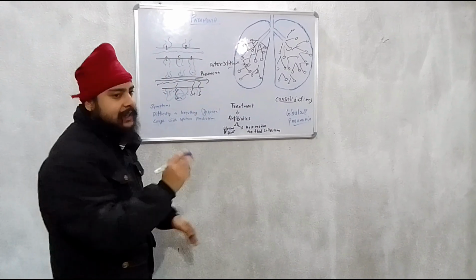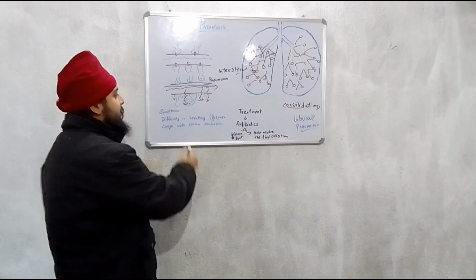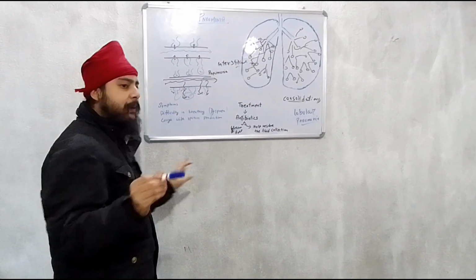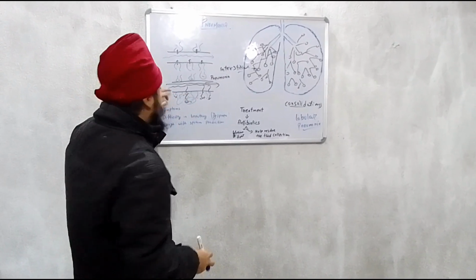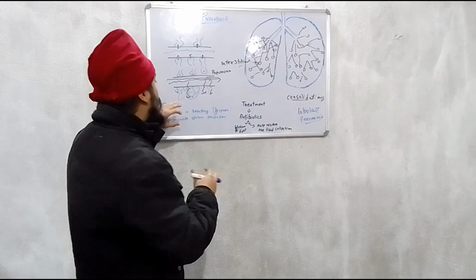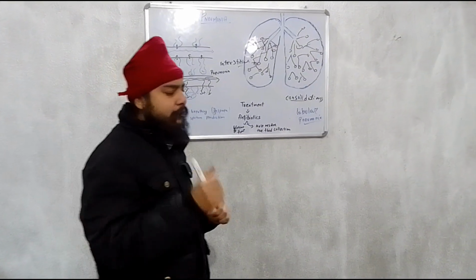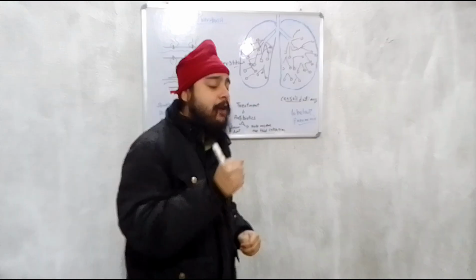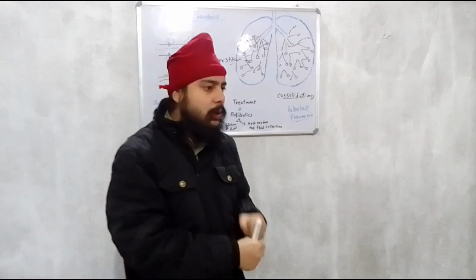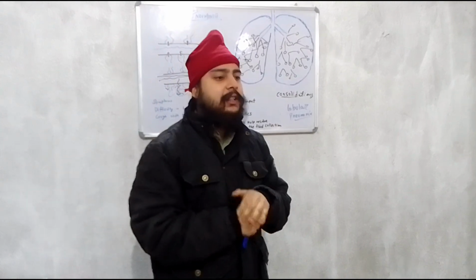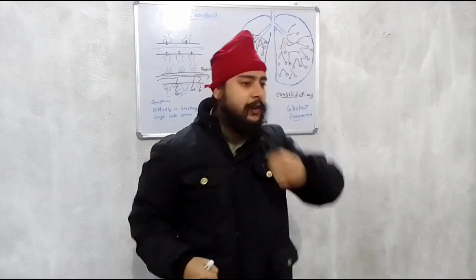In pneumonia, there is some sort of infection caused by some sort of bacteria, and when the infection happens, we have WBCs, that is white blood cells. What do white blood cells do? They have antibodies. The antibodies fight the infection.